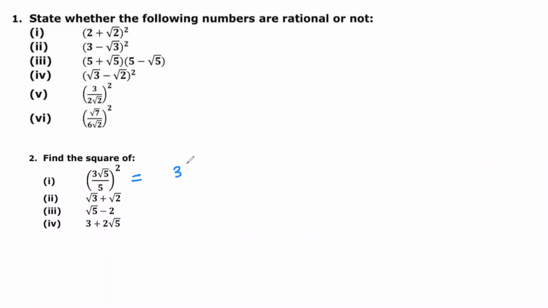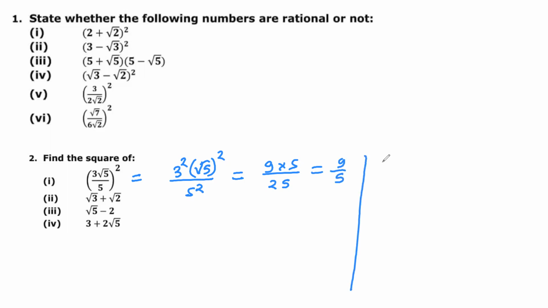So the first number is 3 under root 5 upon 5. So this is 3 square under root 5 square upon 5 square. So this is 9 into 5 upon 25. Okay, so I can write it is 9 by 5. So this is only this number. Now we have to find its square. So the square of 9 by 5, I can write 81 upon 25. So first is this.